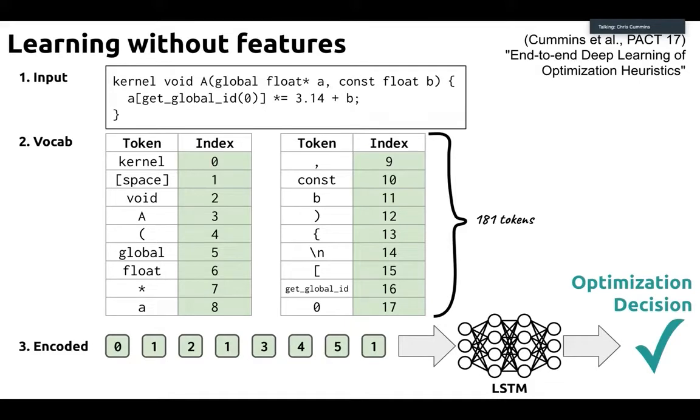So the idea is you've got your input, which is the string of your code. You then have to put that into some kind of vocabulary, which is basically just a table. For this work, I used a table of OpenCL keywords. And that gives us an encoded representation, which is basically just a long string of numbers showing you what elements in the vocabulary occur in the program. Feed that through an LSTM, which is a very popular recurrent neural network, and then from that produce a prediction for optimization heuristic. So the results of this were great because it means you don't have to do feature engineering.